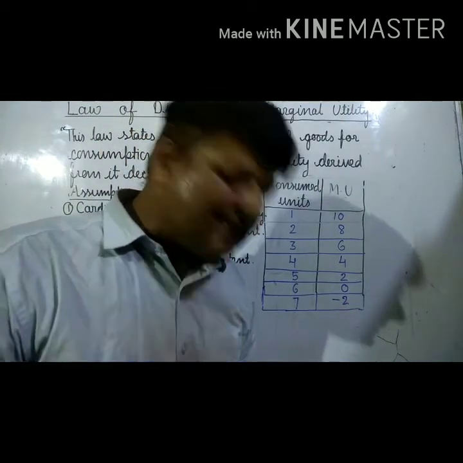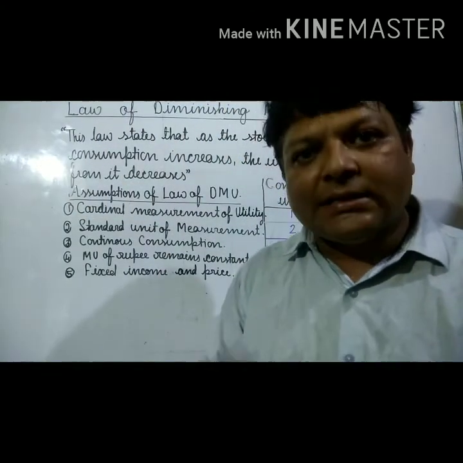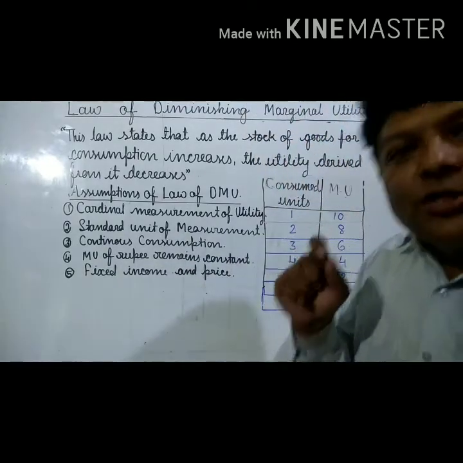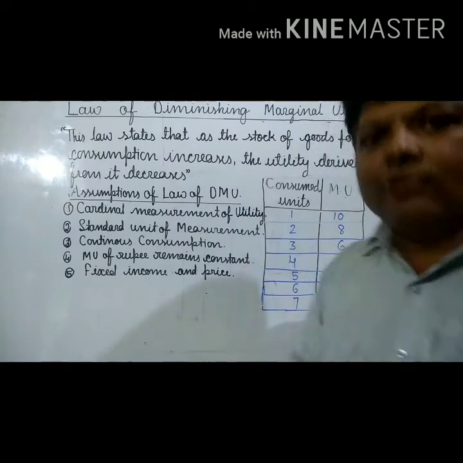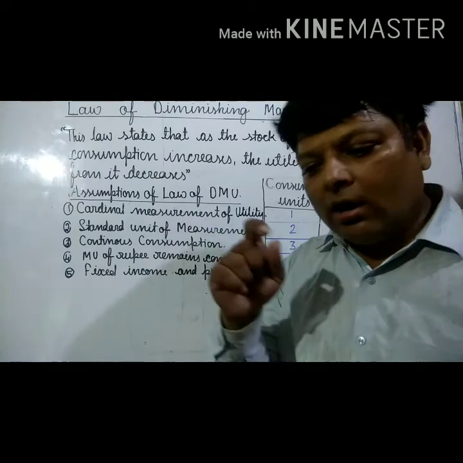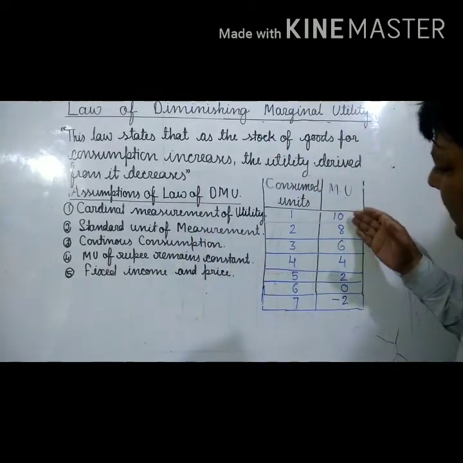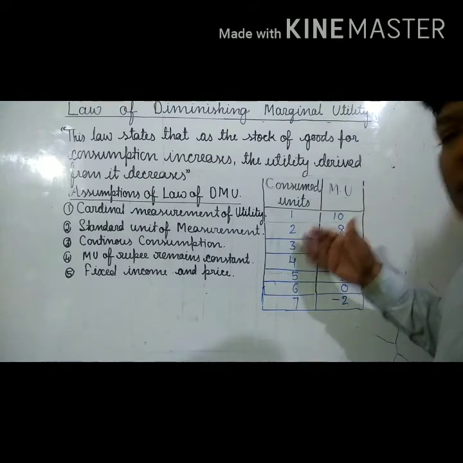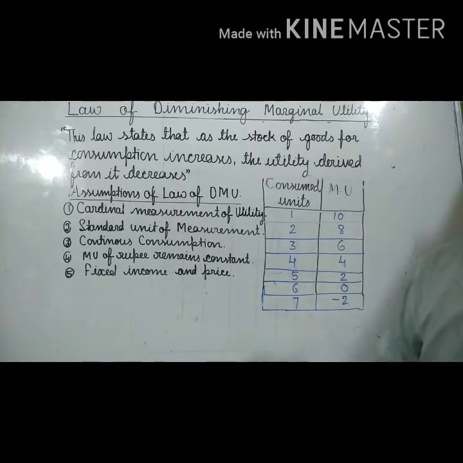In an easier way, I have to say very clearly, the law of DMU states that when a consumer consumes any commodity or units of a commodity continuously, the utility derived from every unit of the consumed commodity will definitely decrease.